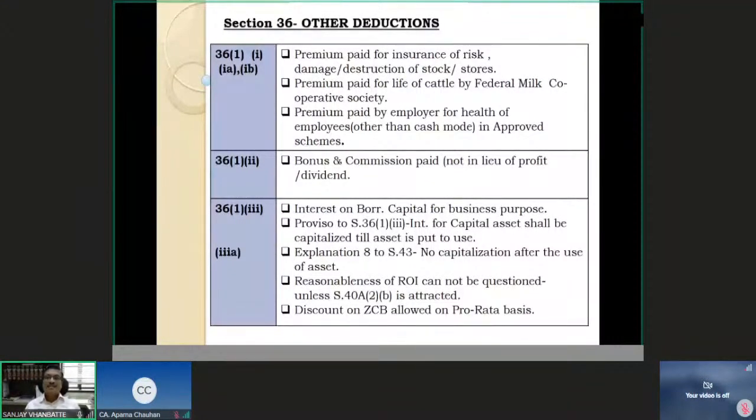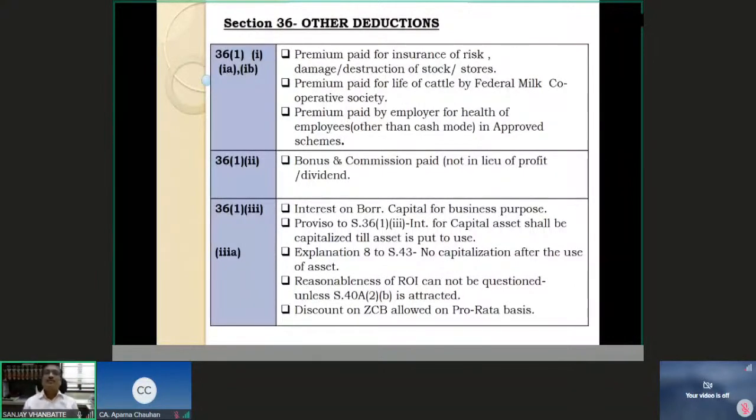But as a student of income tax, I must know the sections under which deductions for these different types of insurance premiums for different assets are available. As I told you, for building, it is section 30. For plant and machinery and furniture, it is section 31.